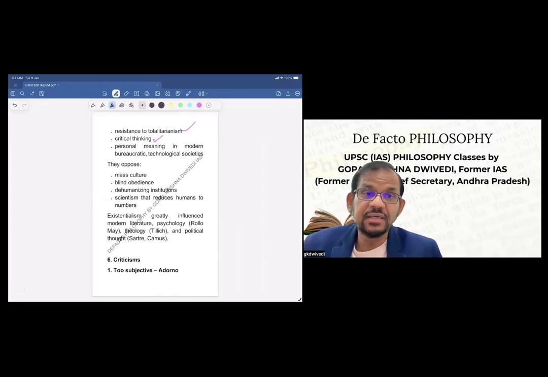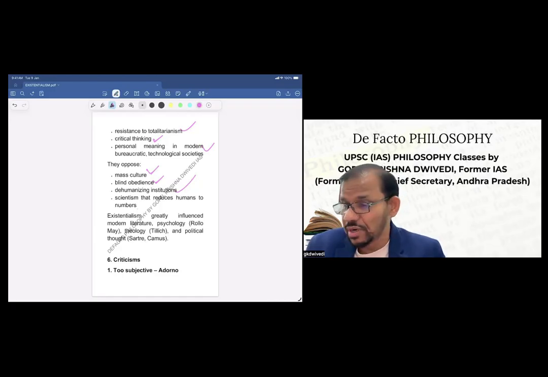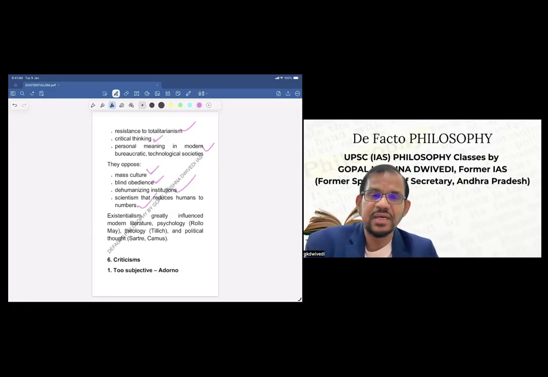Then critical thinking, then personal meaning in modern bureaucratic technological society. All these are positive points of existentialism. They also oppose mass culture, blind obedience, dehumanizing institutions, and scientism that reduces humans to numbers. All these are positive points because they make the human individual the central person.